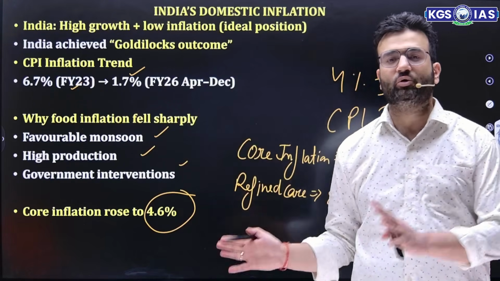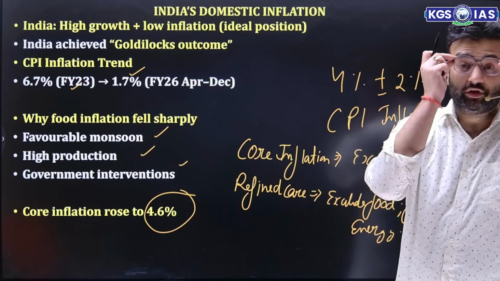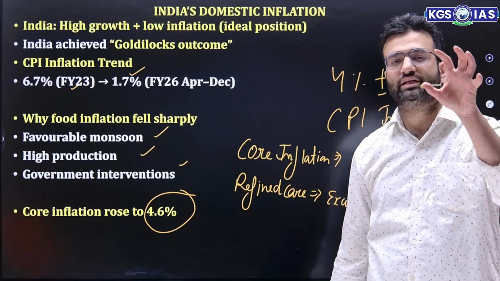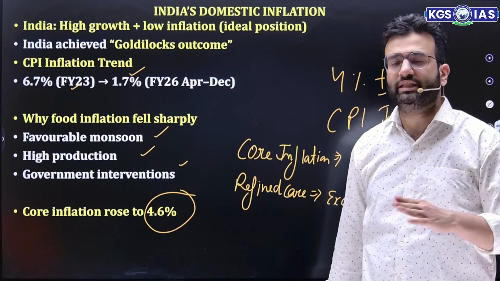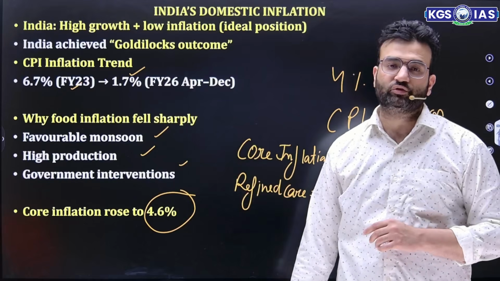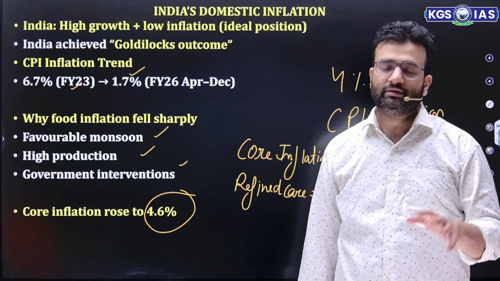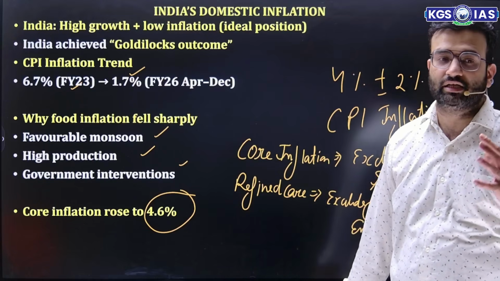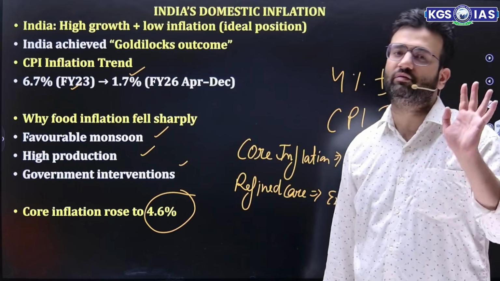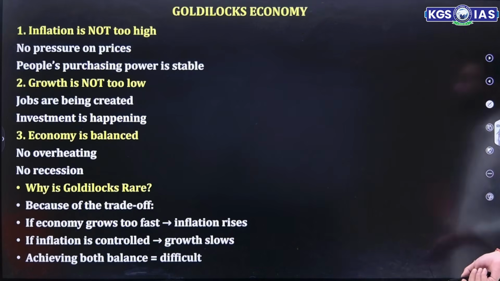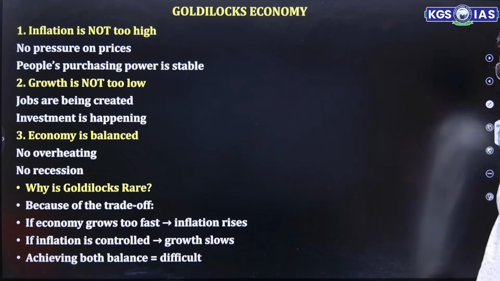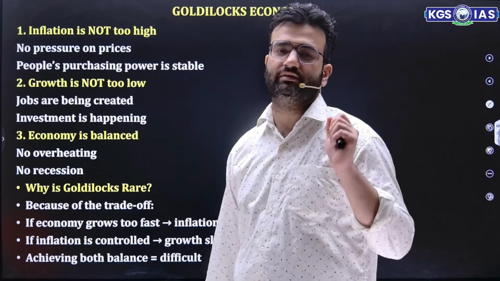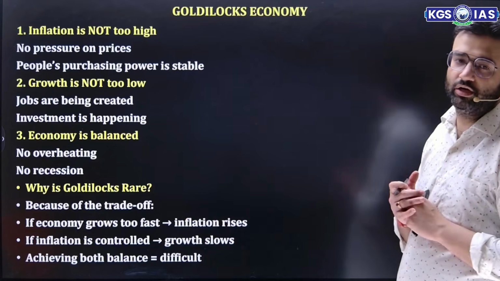Even if we exclude the volatile items, we excluded food, we excluded energy items, we excluded fuel items, still the core inflation increased to 4.6%, which shows that the prices of other commodities are increasing despite excluding the volatile items. Okay. Now, the Goldilocks economy is very, very important, and a question may be asked in prelims as well as in mains regarding this Goldilocks economy.